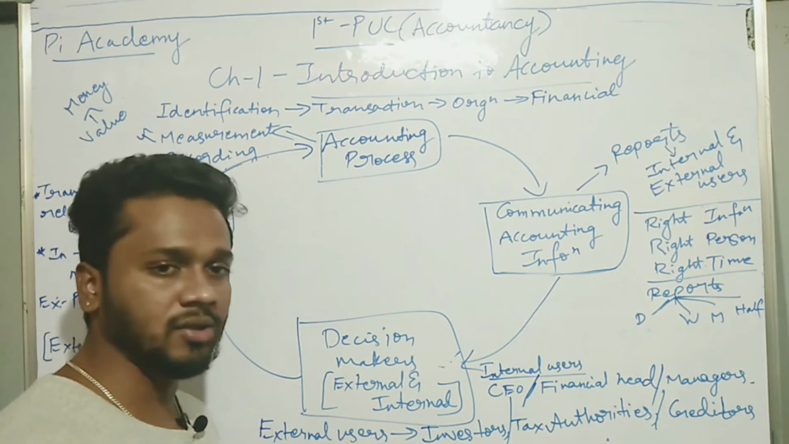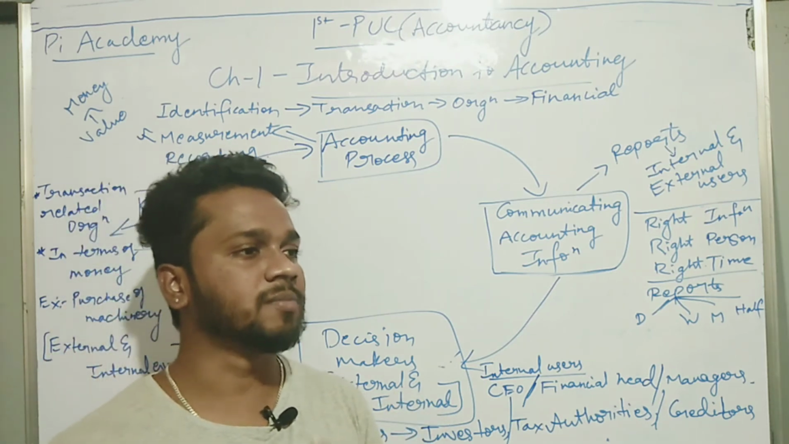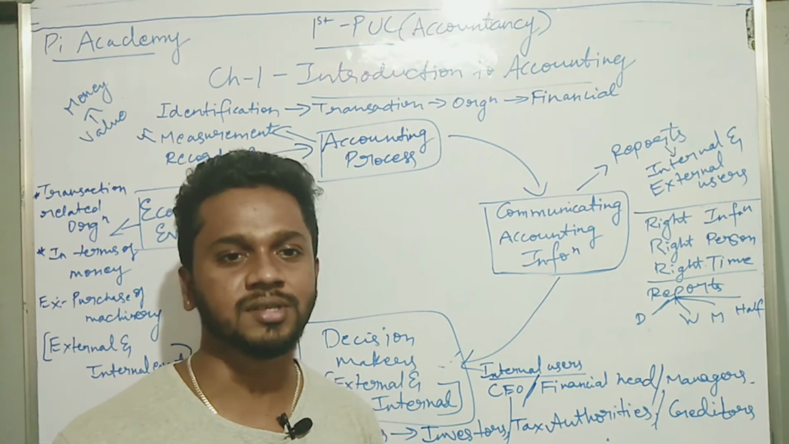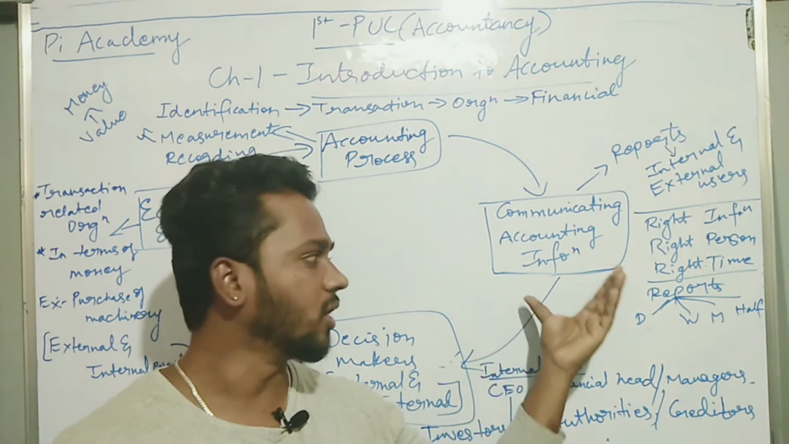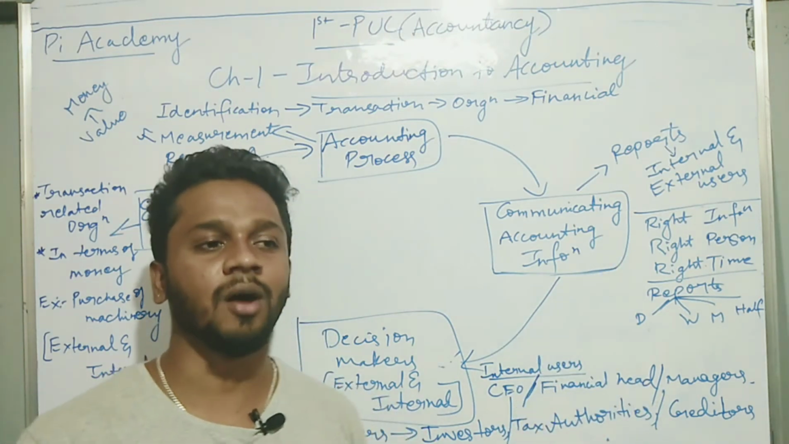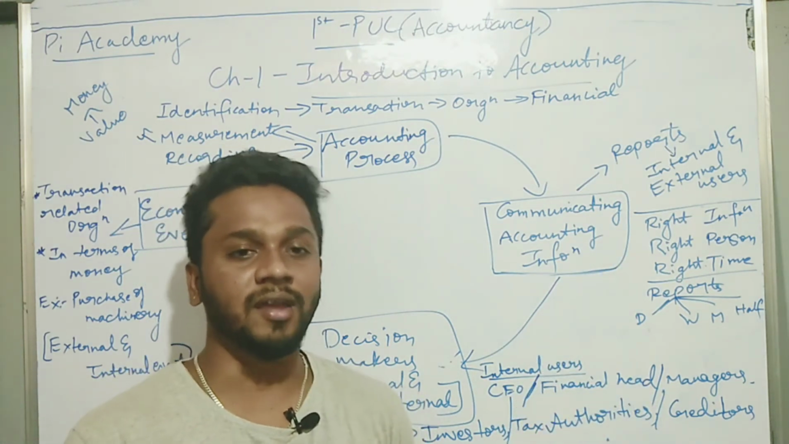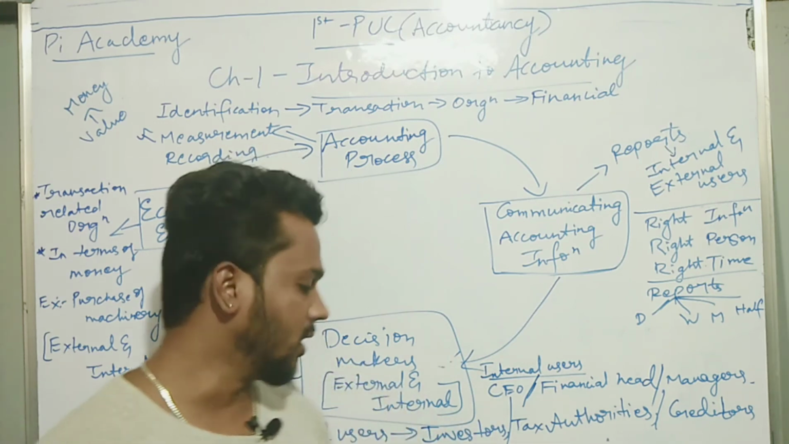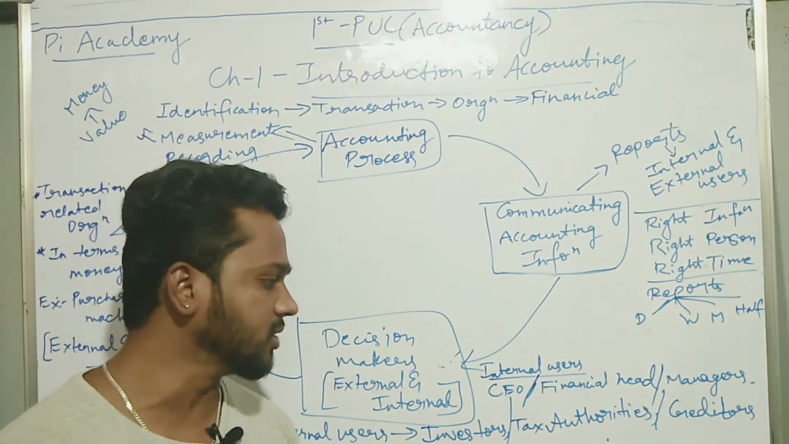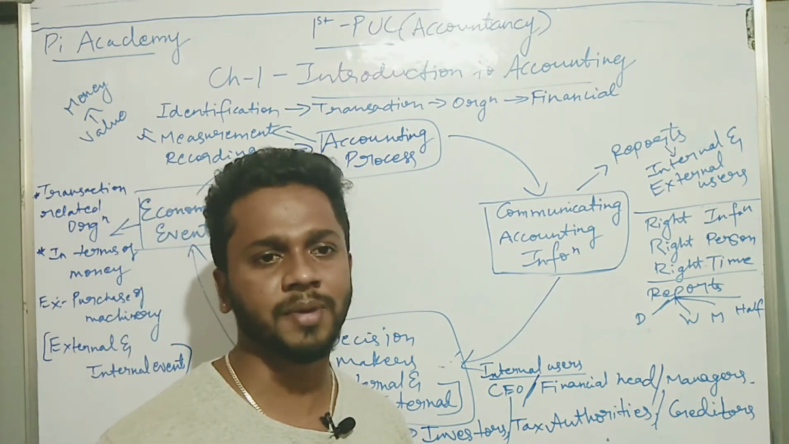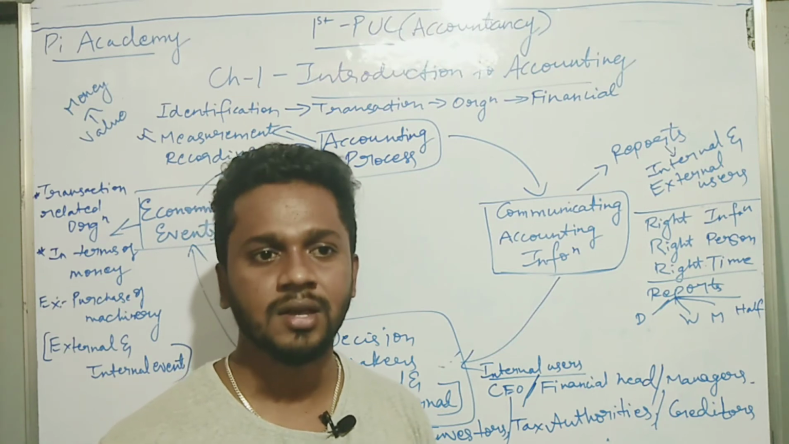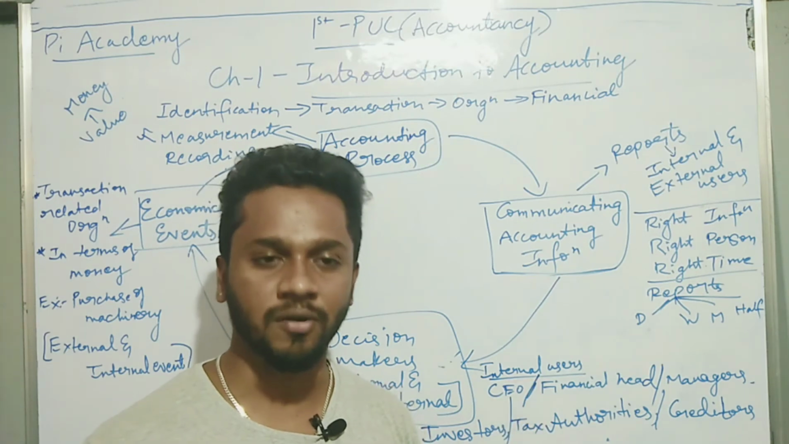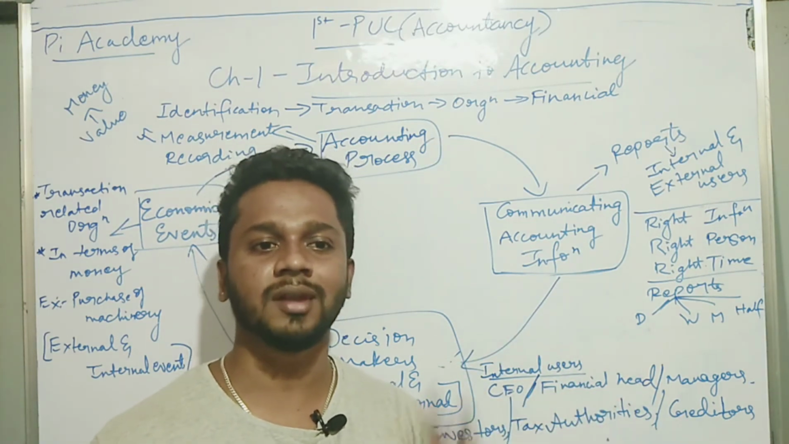Next, we have external users. Who are external users? When you have a business, you have investors from outside. If you want investors to invest in your business, they will check your financial reports or accounting information. They will check how much profit you have earned, and whether, if they invest in this business, they will get a proper rate of return. So to check this, the investors need the accounting information. Tax authorities. Obviously, when you start a business, you have to pay tax. The tax authorities need accounting information because they need to know the profit of your business, since the tax will be collected based on the profit.